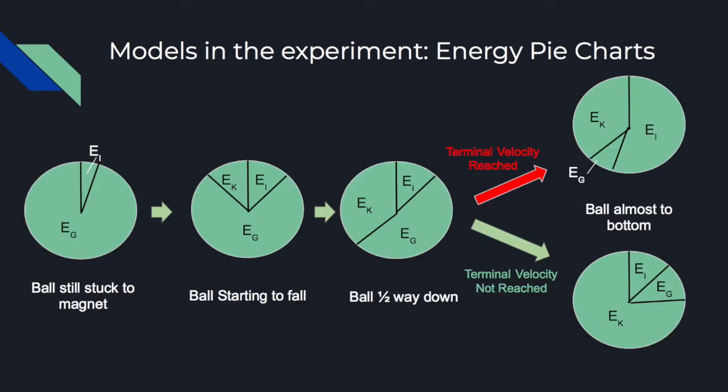Our models also included the energy pie charts in the experiment. Initially the ball is still stuck to the magnet, so it has some internal energy and some gravitational energy. When it starts to fall, its gravitational energy decreases and its kinetic energy increases, and it keeps increasing as it falls down. However, when terminal velocity is reached, the kinetic energy stops increasing and the internal energy increases while the gravitational decreases. But if it isn't reached, kinetic energy will keep increasing.